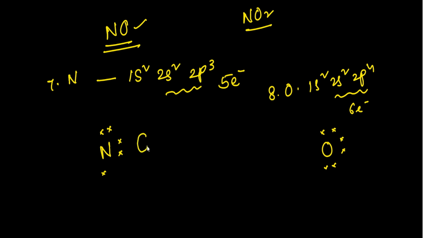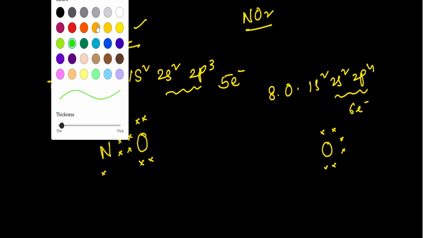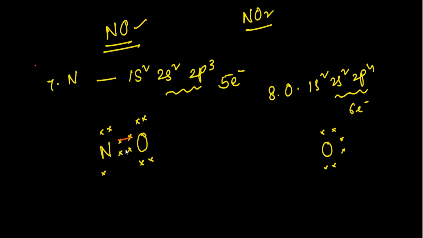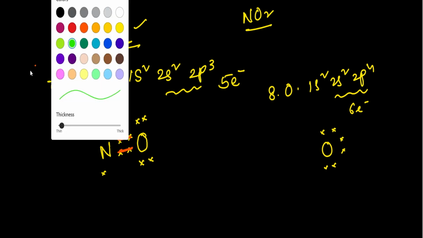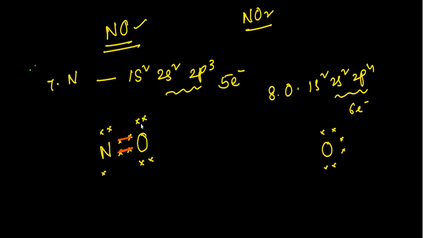So now this oxygen is forming a bond with this nitrogen atom like this. If you observe here, a double bond is formed in nitric oxide. In this case, this oxygen atom is stable by sharing 2 electrons. So total 2, 4, 6, 8. So the oxygen atom is getting 8 electrons. So this is stable.